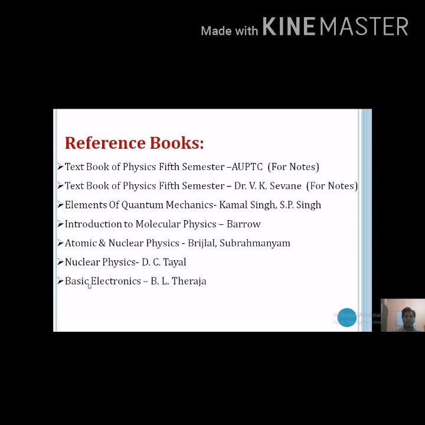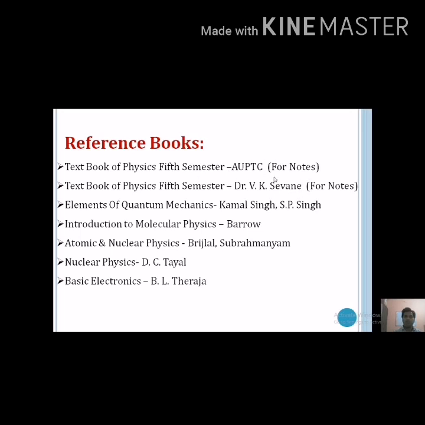Okay, and this book Basic Electronics by B.L. Theraja, in which you will get the complete syllabus of unit number 5 and 6. Okay, so these are standard UG level books you can refer to, and especially for your notes you can refer to these two textbooks of physics 5th semester, Amravati University Physics Teachers Association, and you can also refer to the textbook of physics 5th semester by Dr. V.K. Sevane.